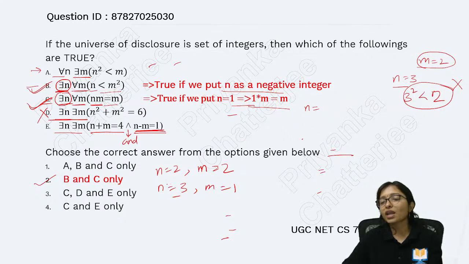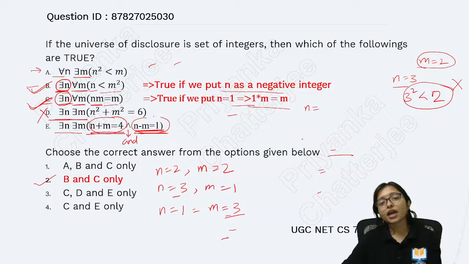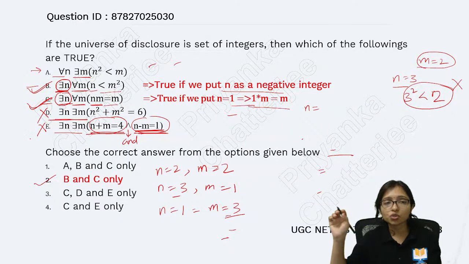If I am taking a smaller value, then definitely no chance. If I am taking n equals 1 and m equals 3, then also definitely no chance. Both conditions should be satisfied: I have to make the addition equal to 4 and the subtraction equal to 1. I am not able to make any such combination, and that's why it is also wrong.